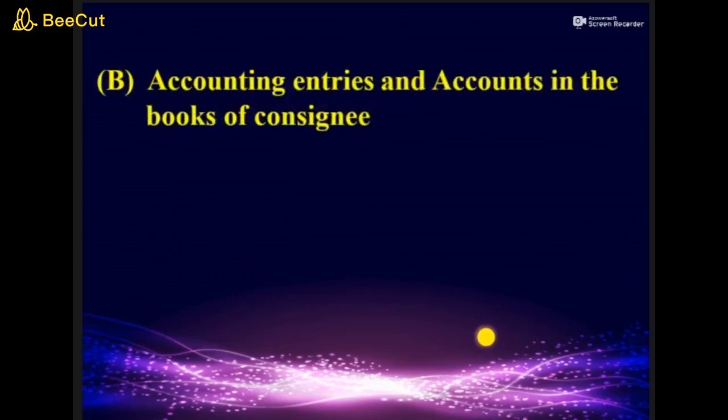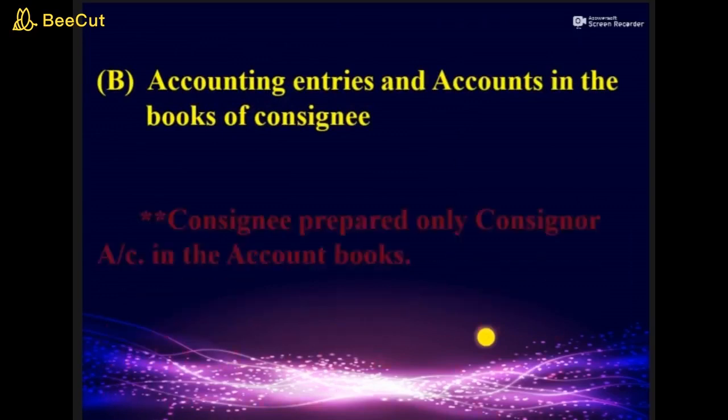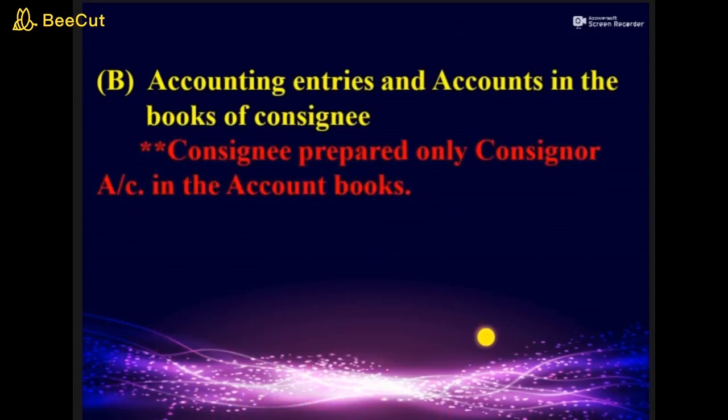We finished with the books of consignor. Now we'll move to the books of consignee, and which ledger the consignee is supposed to prepare, that we are going to understand here. Remember student, when nothing is specifically asked, we have to prepare only consignor account in the books of consignee.